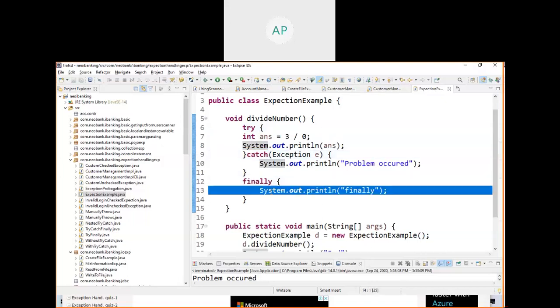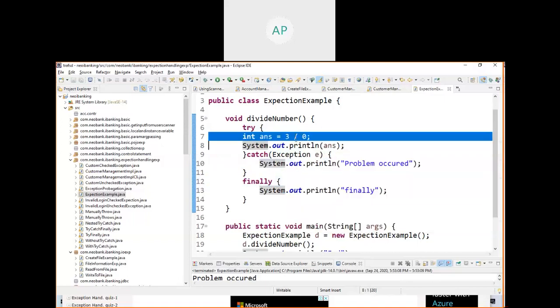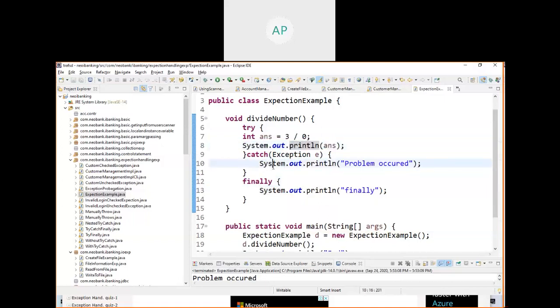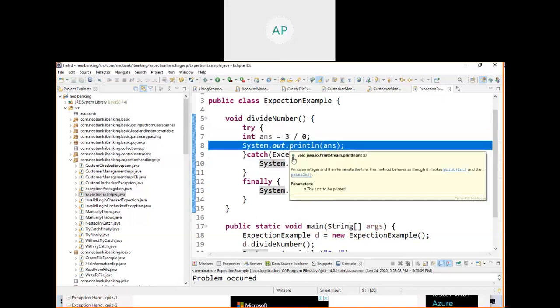So in the exception handling mechanism, you are learning three concepts. One is try, one is catch, and one is finally. The finally block will get executed whatsoever, either in a success scenario or a failure scenario. In a failure scenario, all the lines inside this catch block will get executed. So here, if you have a problem, this line will not get executed. That should be the takeaway.